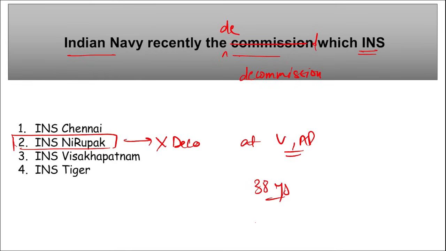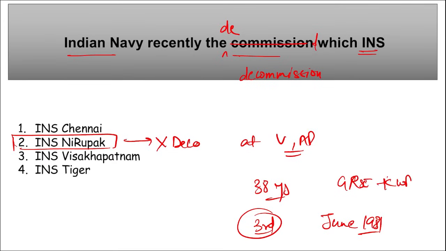Then this INS Nirupak, this is the 3rd ship of the Sandhya class. This was launched in June 1981 at GRSE in Kolkata, West Bengal. Correct? Mark this. And now this has been decommissioned. INS Nirupak.